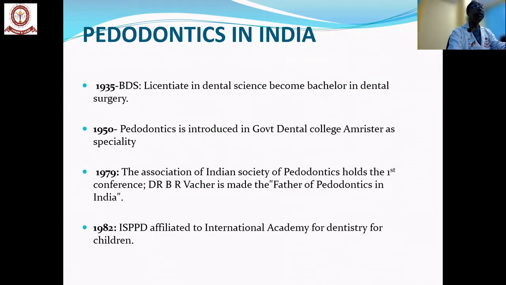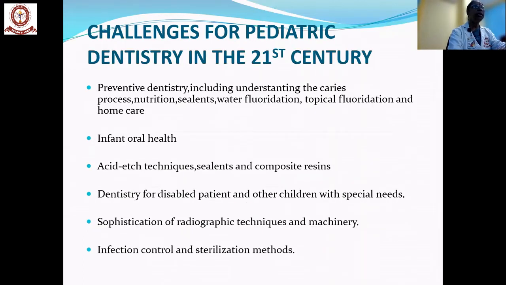Passing of the Dentistry Act in 1948. And periodontics in India: in 1935, BDS became a license. Dental science became a Bachelor of Dental Surgery, established in 1930 as a separate specialty in a college in Amritsar. And in 1979, the father of periodontics in India, Dr. B.R. Washer, formed it. In 1982, ISPPD, the Indian Society of Pediatric and Preventive Dentistry, was affiliated to the International Academy for Dentistry for Children.